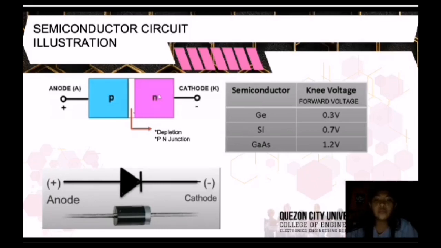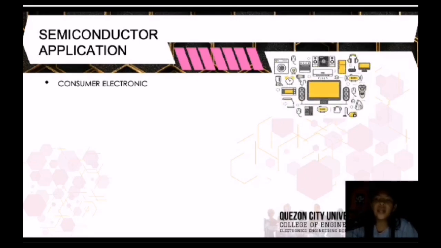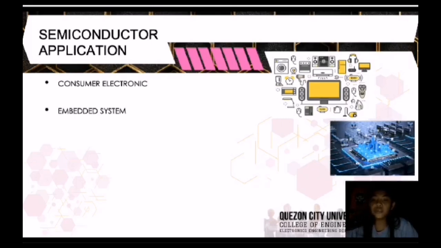And we proceed to applications of semiconductors, which are used in almost every sector of electronics. First is consumer electronics. These are phones, laptops, tablets, microwaves, with the use of semiconductor components such as ICs, diodes, or transistors. And next one is the embedded system. These are small computers that form part of a larger machine that can control the device and allow users to interact.